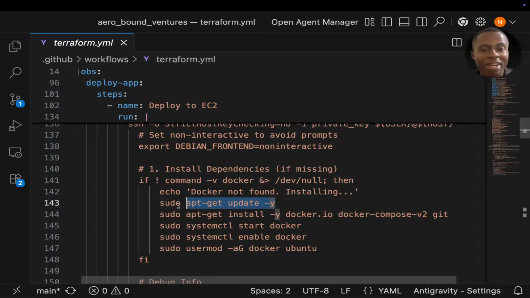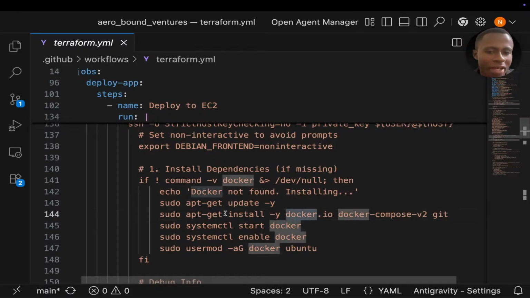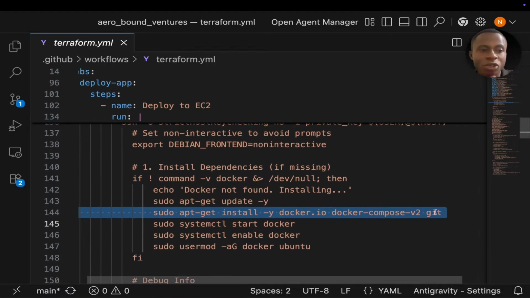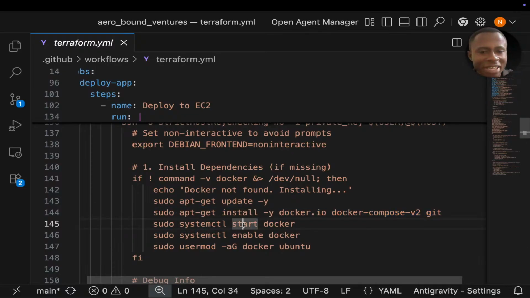Then in Linux and Unix systems, it's a good practice to do sudo apt update -y. Update everything, pull every repository on the Linux machine. Again, -y simply says yes to every prompt. Then we install Docker. It says sudo apt-get install -y docker.io and docker compose. So we install the Docker engine, Docker Compose version 2 and Git, because we need to git clone on this machine. After that, I do sudo systemctl start docker.